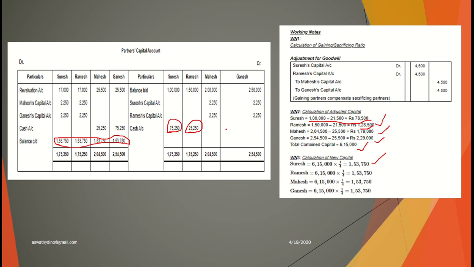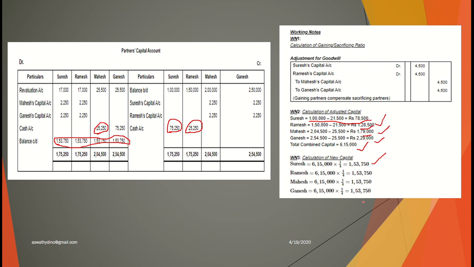And Mahesh's adjusted capital is 1,79,000, is it? But Mahesh has to maintain only 1,53,750, so extra capital Mahesh can withdraw, that comes on the debit side, 25,250.